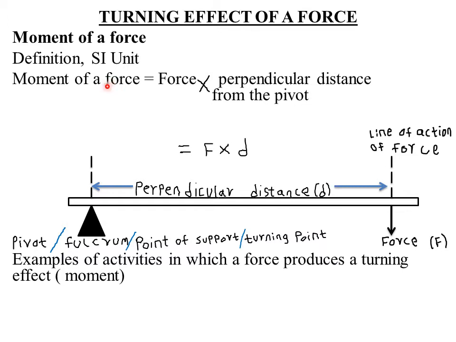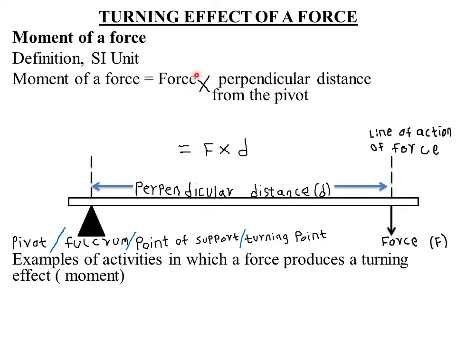If you look at that definition closely, we are talking of the word product. Product in mathematics actually means multiplication. So the moment of a force about a point is the product of the force applied and the perpendicular distance from the pivot to the line of action of the force.